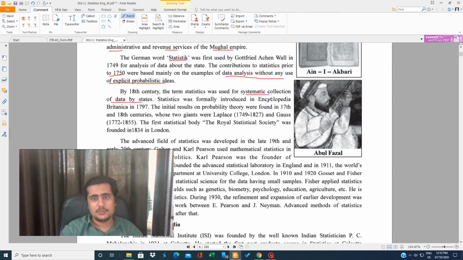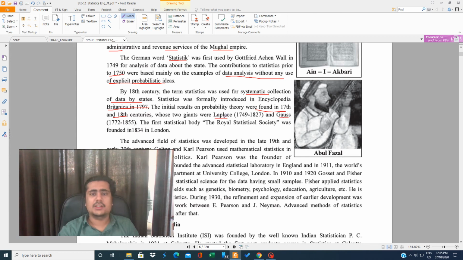Statistics was formally introduced in Encyclopedia Britannica in 1797. So this is how statistics came into the usual life of a human. The initial results on probability theory were found in the 17th and 18th century, whose two giants were Laplace and Gauss.